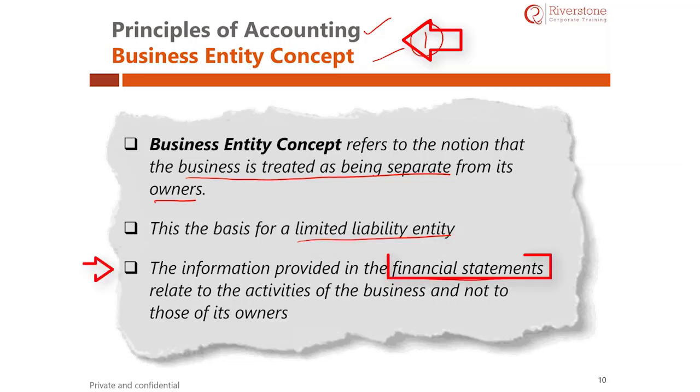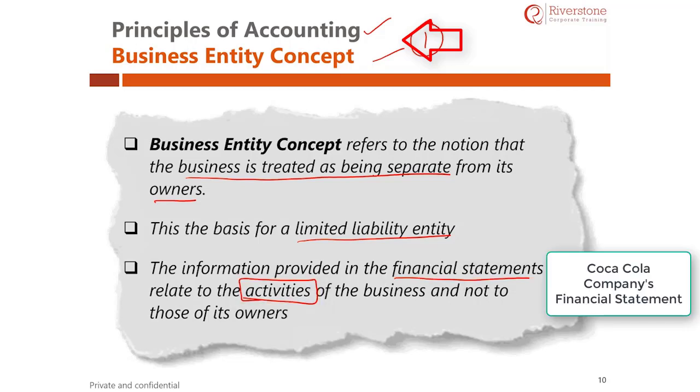Second, the financial statement only talks about the activity of the business. It doesn't talk about what the owner does or how the owner is performing. It is very much limited to the business which we are looking at. For example, the Coca-Cola Company's financial statement only talks about the business of the Coca-Cola Company. It doesn't talk about who the shareholders are, what they are doing, or if they made money or lost it. No, absolutely not. It only talks about the Coca-Cola Company and its businesses, which is the objective of a financial statement.